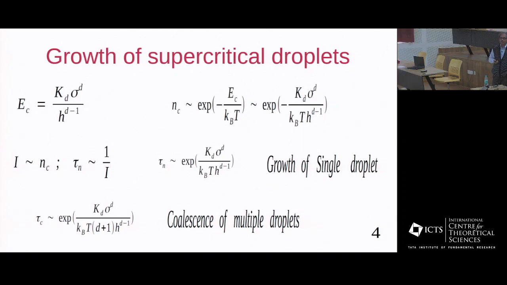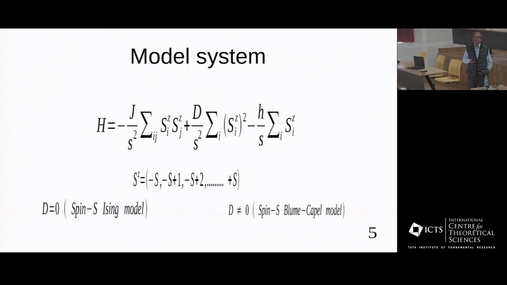So there are two distinct regimes in this system. For small values of the field, a weaker field, a single supercritical droplet grows in size, and for relatively higher values of the field, a number of supercritical droplets form, and they coalesce and form a bigger droplet. In this way, the system escapes the metastable state.